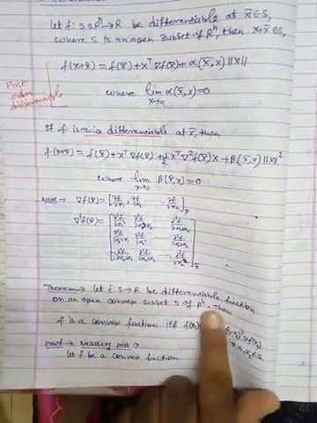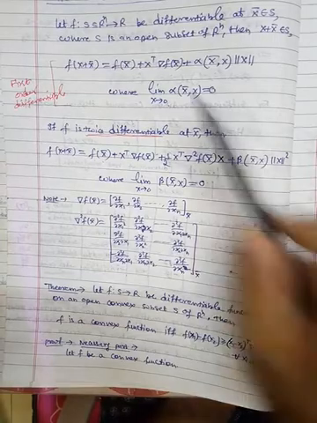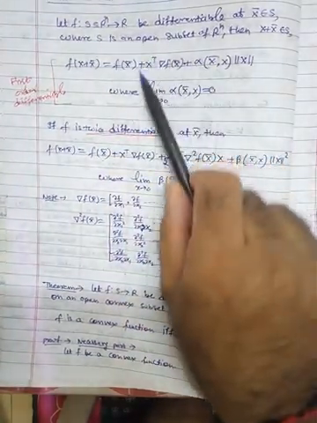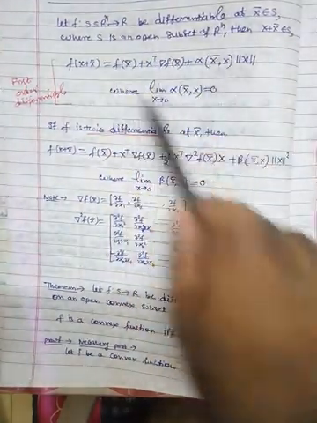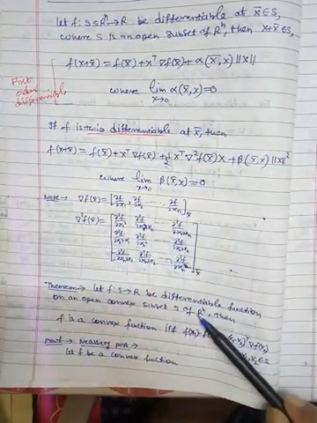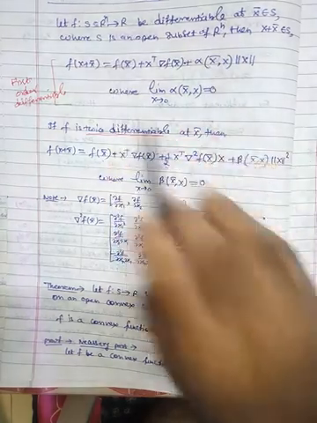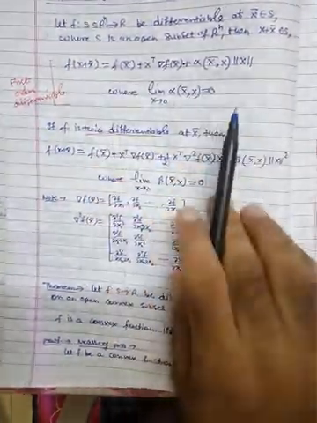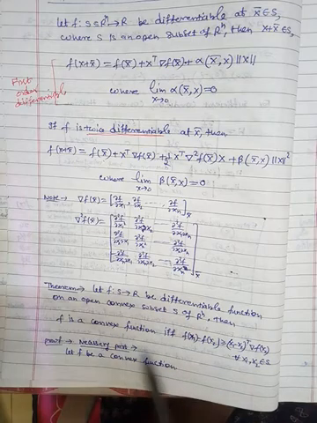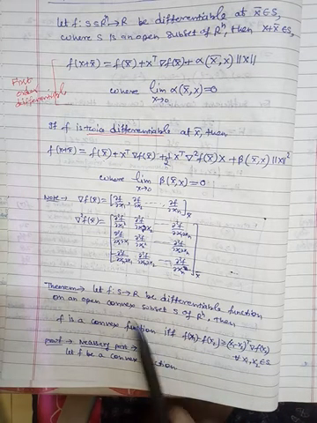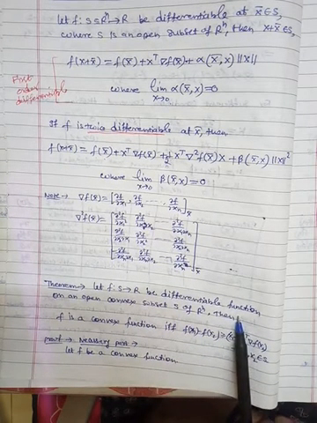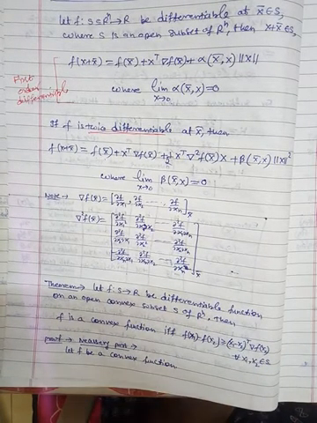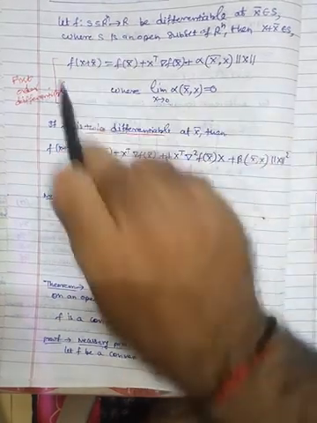Since the function is differentiable, obviously you can utilize this concept. If a function is differentiable, then at least the function is first order differentiable. Here there is no mention that the function is twice differentiable; it is only mentioned that the function is differentiable. So at least it is first order differentiable, and we are using this equation.